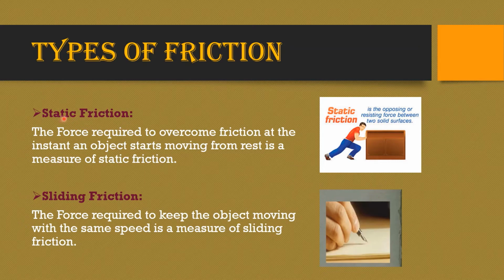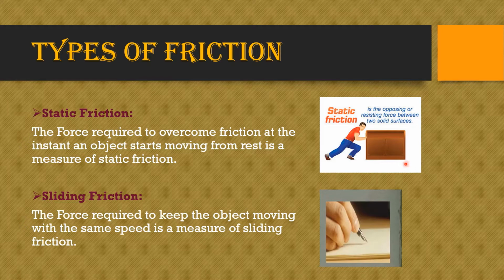Static friction, when we say static, that means any object that is at rest. Here in the picture, can you see there is a heavy object, a table or a box, which is at rest initially, and when the person tries to push the table or box, the box is moved. And we see that there is a resisting force acting between the two surfaces, that is the table and the ground. This resisting force, when we say resisting, is the force which does not allow the object to move. This resisting or opposing force is called static friction.